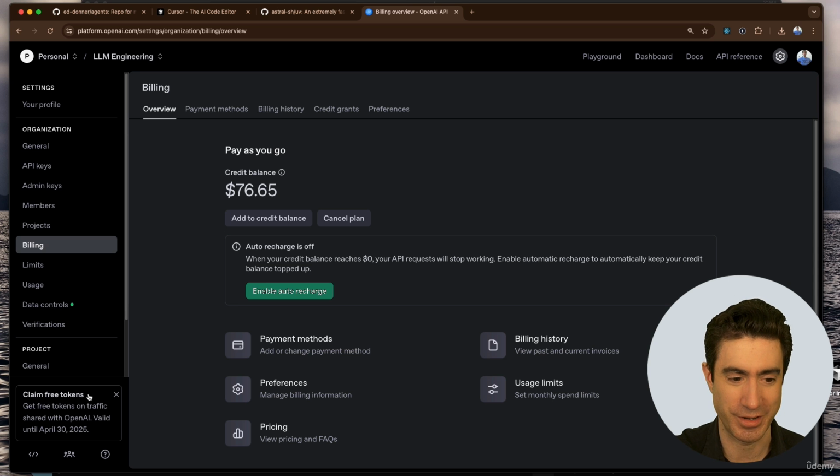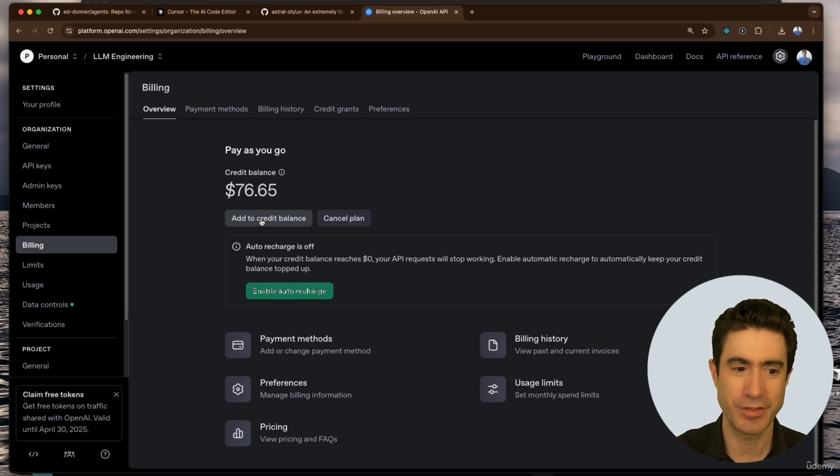There's something going on down here that you could read about. Perhaps there's some deal for free tokens right now, but there's different deals, and you can press the add to credit balance to put in your $5 up front. That's I believe required right now. And we'll only spend a few dollars of that on this course, and you have complete flexibility, and you can come back and watch to what extent you're spending your credits as we go through. But I suggest doing that, putting on your $5, but bear in mind, if you don't want to, you don't need to.